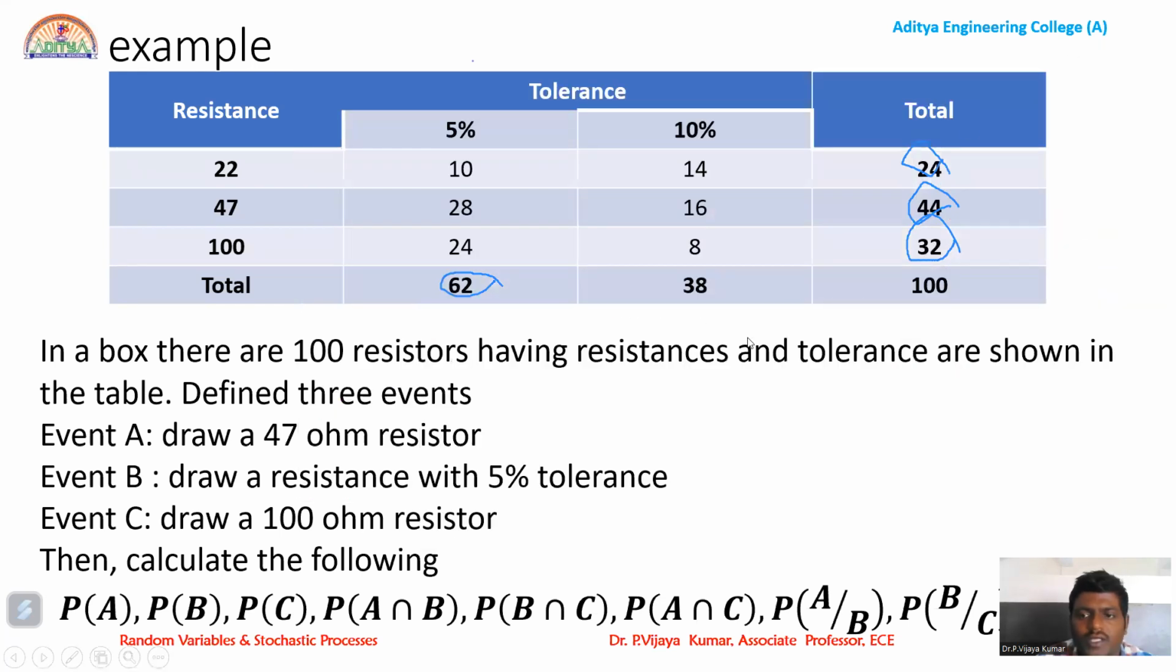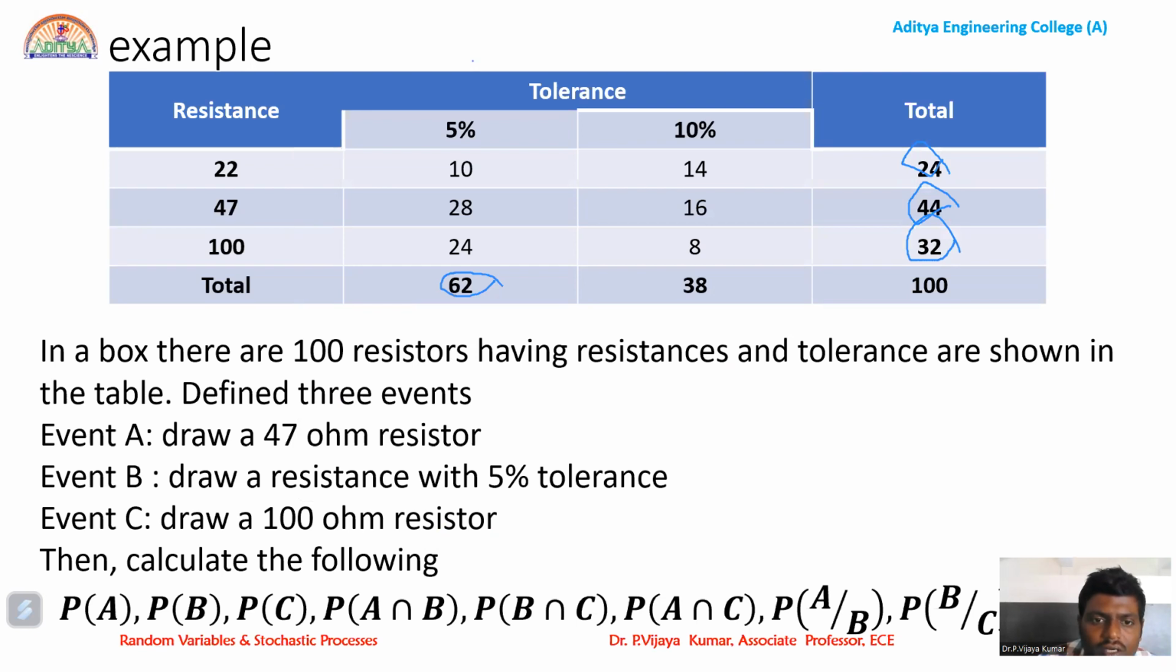So drawing a 100 ohm resistor, the total number of 100 ohm resistors is 32. So 32 divided by 100. Next, coming to the joint probabilities. In joint probabilities, event A and event B should happen simultaneously. The probability of drawing a 47 ohm resistor with 5% tolerance.